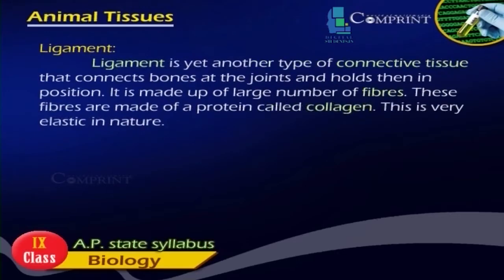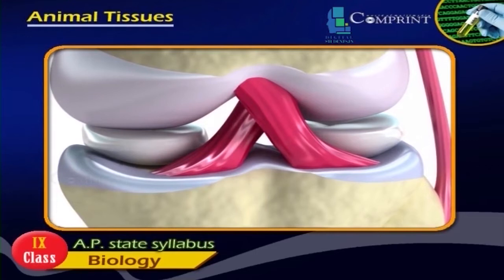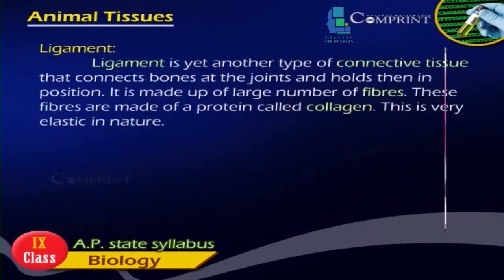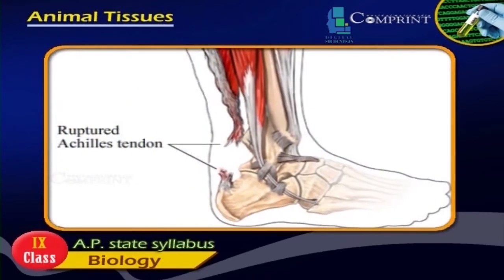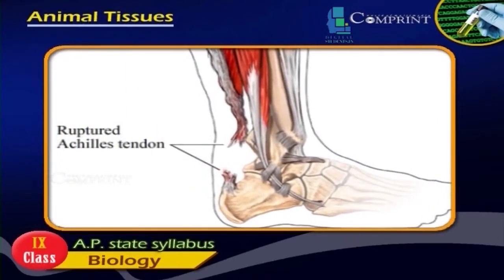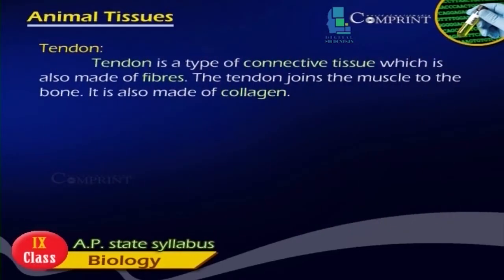Ligament. Ligament is yet another type of connective tissue that connects bones at the joints and holds them in position. It is made up of a large number of fibers. These fibers are made of a protein called collagen. This is very elastic in nature. Tendon. Tendon is a type of connective tissue which is also made of fibers. The tendon joins the muscle to the bone. It is also made of collagen.